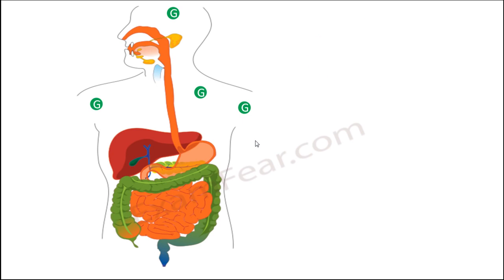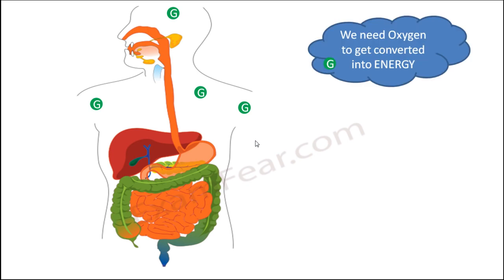Now here in this lesson, we are going to talk about how this oxygen reaches each and every cell of the body. Because oxygen is something which is not getting produced inside our body, right? So it is coming from somewhere outside. We are only going to focus on how this exchange of gases happens, how oxygen comes inside the body, and how it reaches each and every cell of the body.